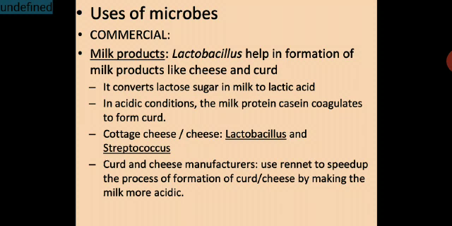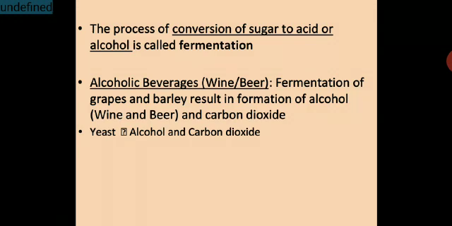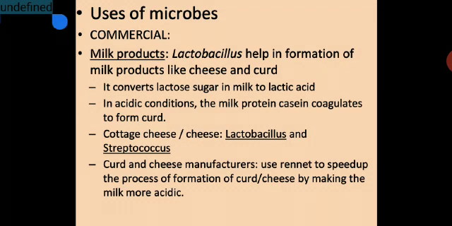Next you will see uses of microbes. Milk products. Here you can see lactobacillus helps in formation of milk products like cheese and curd. It converts lactose sugar in milk to lactic acid. In acidic condition, the milk protein casein coagulates to form curd, cottage cheese. Lactobacillus and streptococcus, these are the useful bacteria. Curd and cheese manufacturers use rennet to speed up the process of formation of curd or cheese by making it more acidic. So these are the useful microbes.